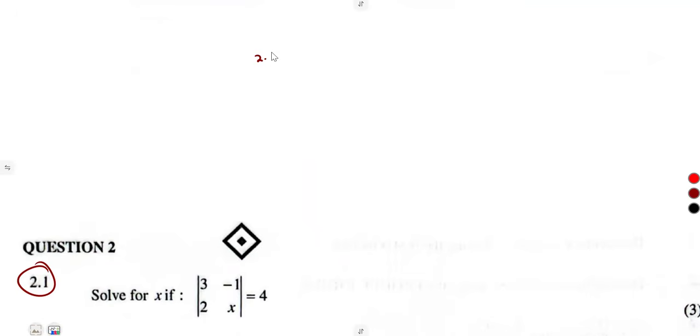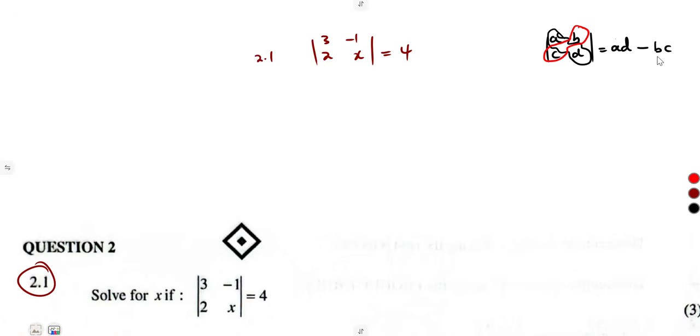From our introduction, guys, I have referred to such, so you just need to go through those introductions on how to determine a determinant. This is order 2: a, b, c, d. The determinant is equal to the product of the major diagonal, ad, minus the product of the minor diagonal, which is bc. So this is how you're supposed to obtain the determinant.